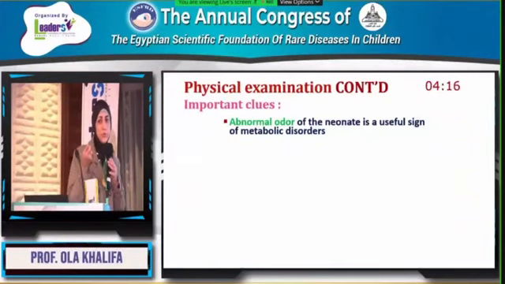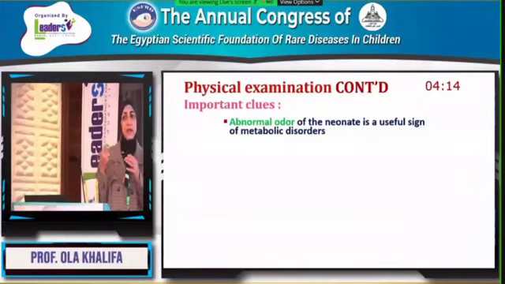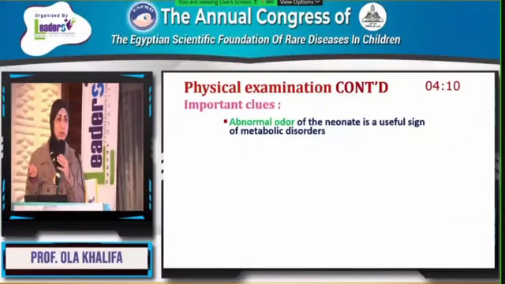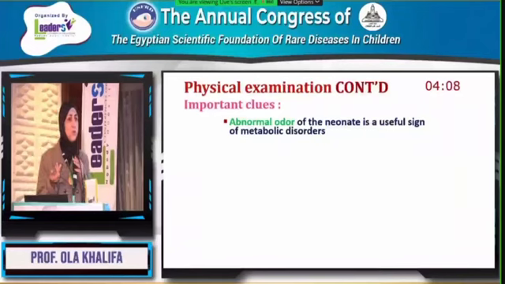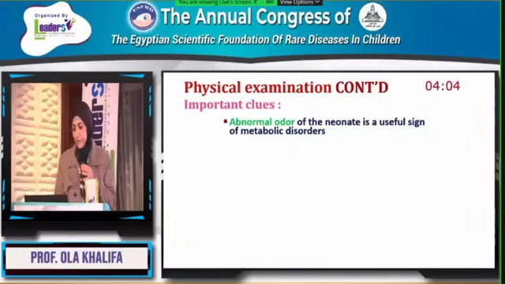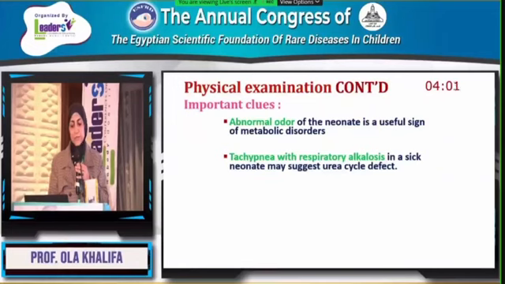12 to 24 hours in untreated patients. And also I can smell it in the urine by the 6th day of age. So this is an important clue. Another example, sweaty feet for patients with isovaleric acidemia. And here, tachypnea with respiratory alkalosis in a sick neonate may suggest urea cycle disorder.